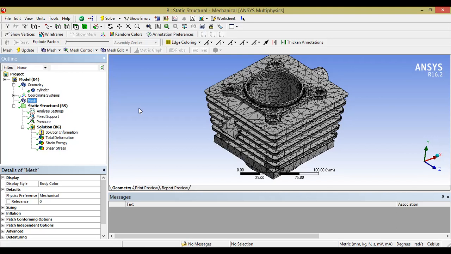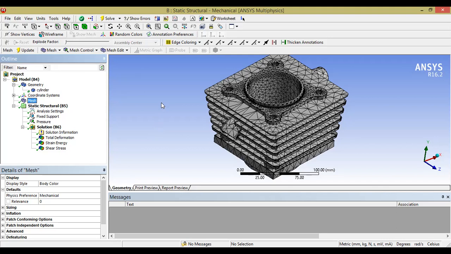The main concept is this, and the permissible error limit is generally 5% error from analytical and experimental data. So don't bother about, oh, my mesh is not coming, or the sizes are going too large. No, that is not the concept. The concept which you have to remember is first your geometry should be discretized into pieces, that is, there should be no gapping and no flat surfaces on the curves and stuff like that. Second is your result. Ultimately, your result should validate with the experimental data. This is what you have to remember.